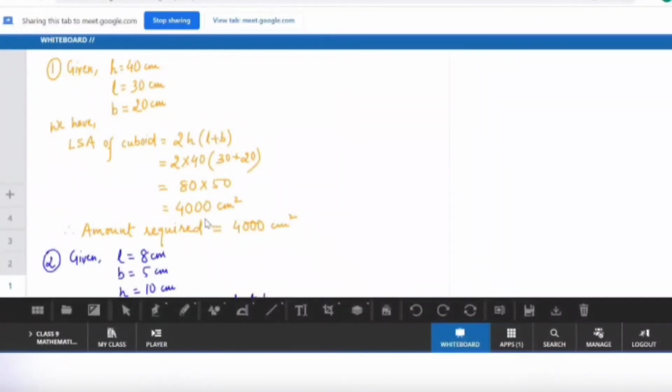So when you have to use paper, what is the amount of paper you will require to wrap that portion? It should be 4000 centimeter square. Is that clear?